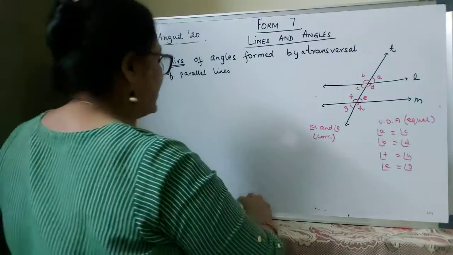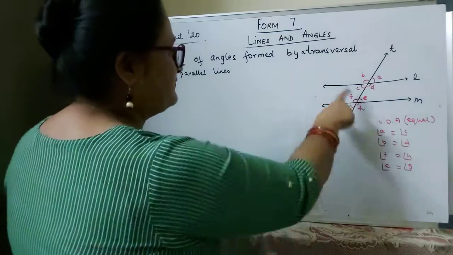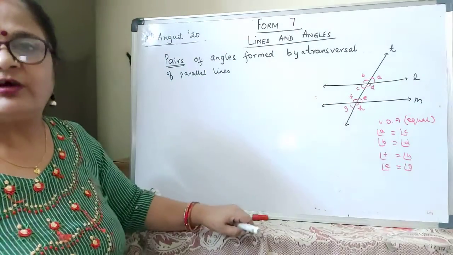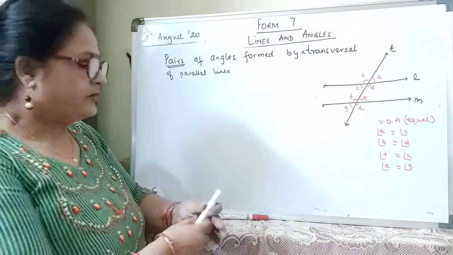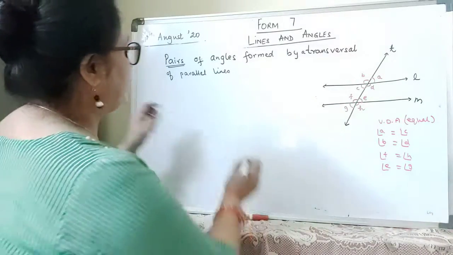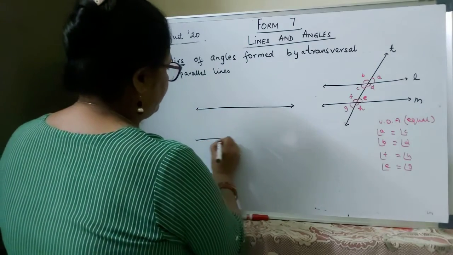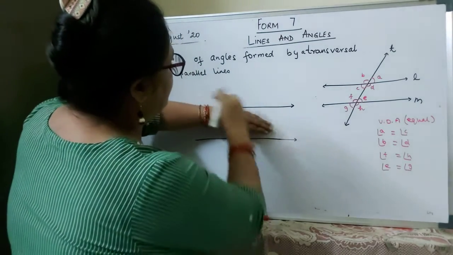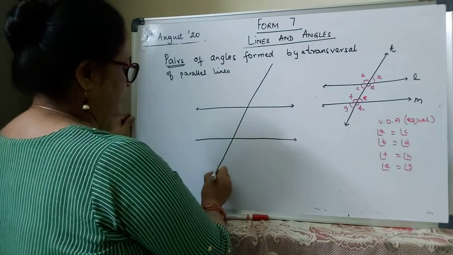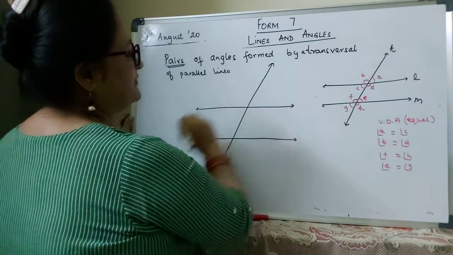Now, for that, what I want you to do is draw this figure. Take your scale and draw the figure, because I don't want to give you the answer straight away. You will take a scale and draw parallel lines. You can put your scale here, draw a line on top, a line below, then draw another line this way. Now you will get different angles.